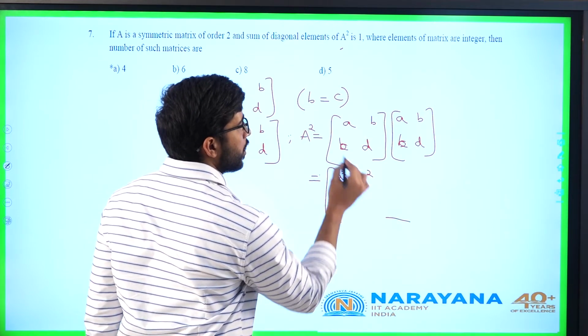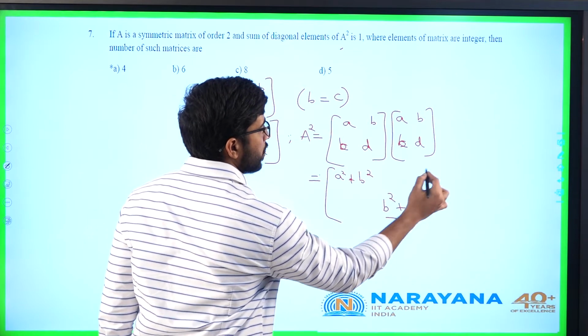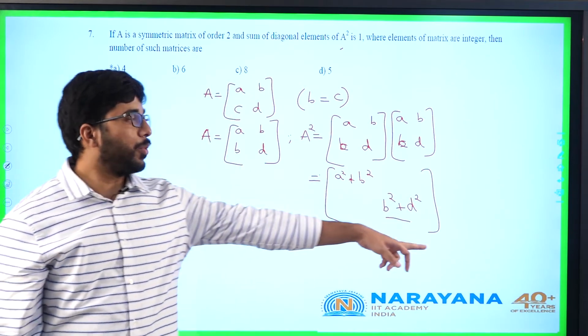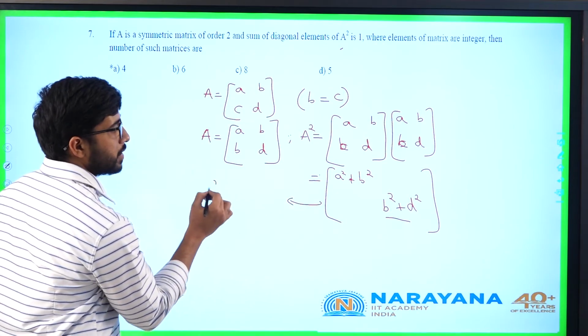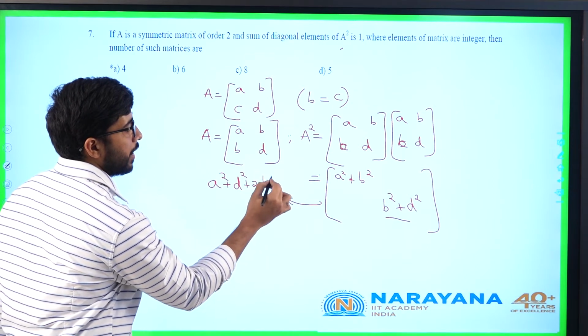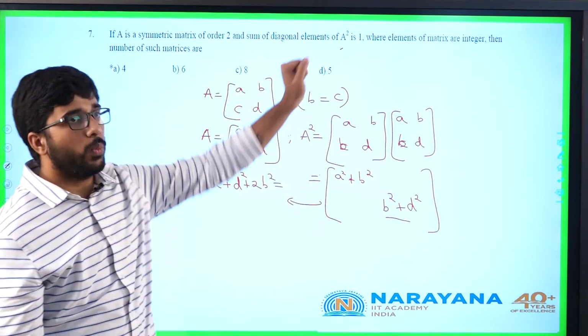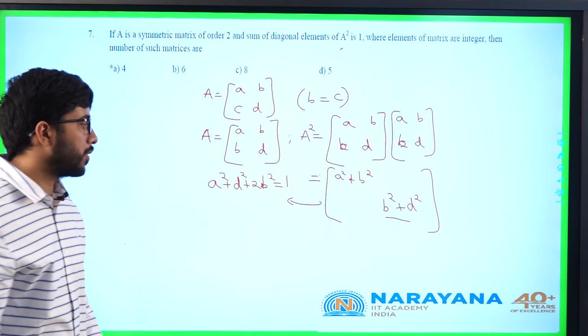And what is this element? b into b, b square plus d square. So what is the sum of diagonal elements of A square? a square plus d square plus 2b square. He is saying this value is equal to 1. a square plus d square plus 2b square is equal to 1.